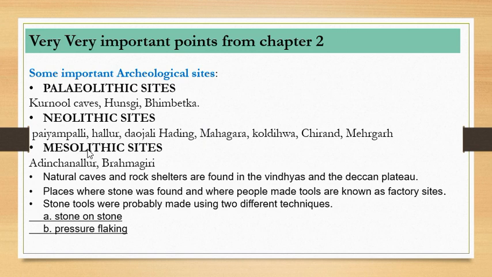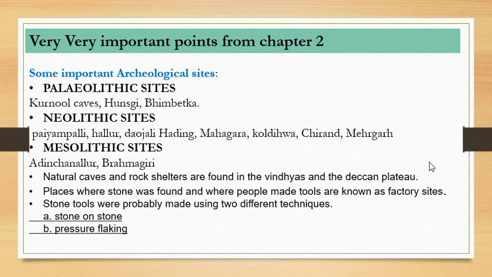So in between Paleolithic and Neolithic, there is an age called as Mesolithic. So Mesolithic is a middle Stone Age. So here there are two important sites which are mentioned in NCERT for you to remember. That is Adi Chanalur, and the another important site is Brahmagiri. Okay. So apart from this, the chapter talks about the natural rocks, natural caves and rock shelters which are found in Vindhyas and the Deccan Plateau. Okay. So the part of Vindhyas and Deccan Plateau in our country contains some natural caves and rock shelters.